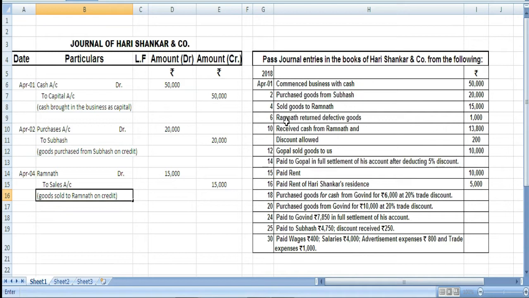Now, on April 6th, Ramnath found some defective goods. Ramnath returned defective goods for rupees 1,000. So here Ramnath found some defective goods and so he wants to return these defective goods.